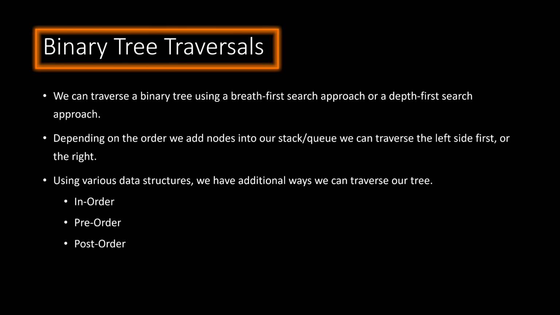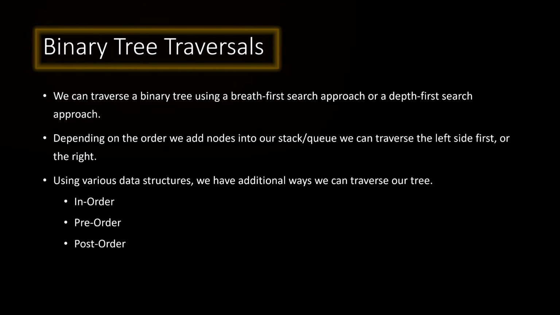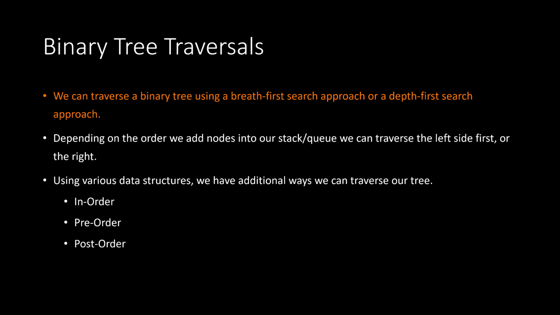Now let's talk about some binary tree traversals. So I showed you that we can traverse a binary tree in a variety of different ways using the breadth first search or the depth first search approach. Now there's actually a few other ways that we can traverse this structure that I haven't yet shown you. So depending on the order we add nodes into our stack or queue, we can traverse from the left side first or the right side first. We saw that in the previous video, and we saw how we could go through and search for different nodes. However, there's 3 famous ways to go about traversing the tree. They don't actually need to use a breadth or depth first search approach.